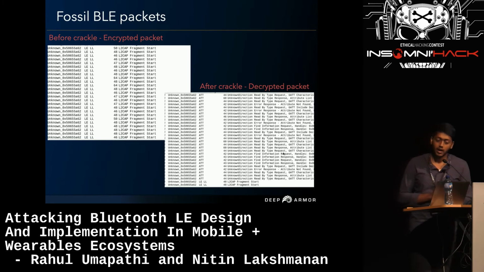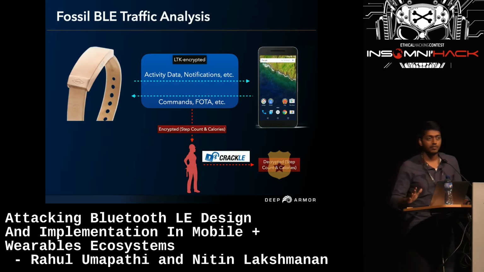So before in the Crackle, the encrypted packets were L2CAP fragments, and after it is passed to Crackle, we get the decrypted packets, which has all the Bluetooth attributes and attribute level GATT information, and all the things are there in the Fossil. So this is what has happened. The first demo was sniffing over a malware app inside your phone. The second one is about no LTK encryption, and you are able to sniff the traffic directly. And here in Fossil, LTK encryption is enabled, but you are still able to decrypt because of the Crackle tool.